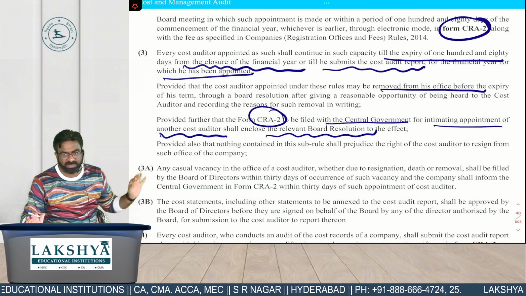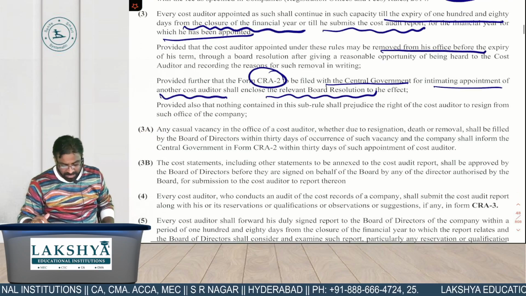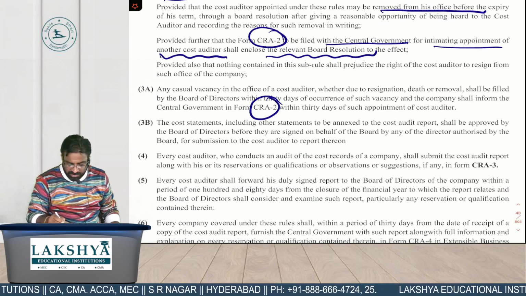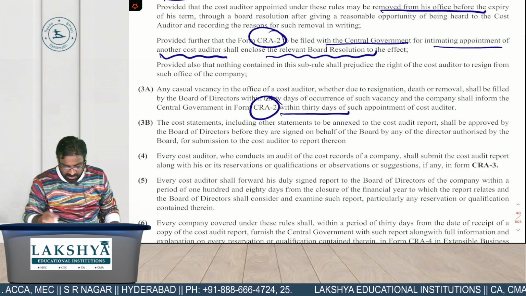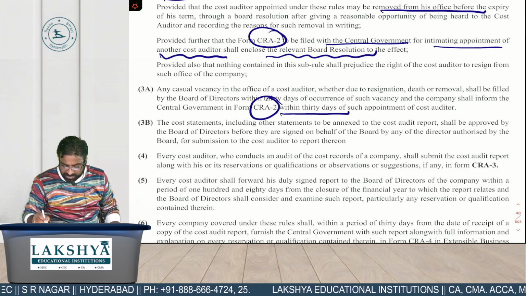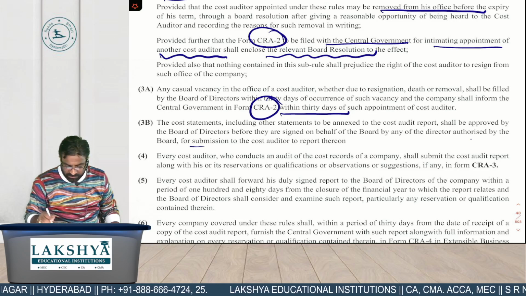Everything is already covered in the 148 which I have made you write. Any casual vacancy, again CRA2 within how many days? 30 days. Cost statements, including other statement costs, shall be approved by the board of directors before they are being signed. Director authorized for the submission of cost report.